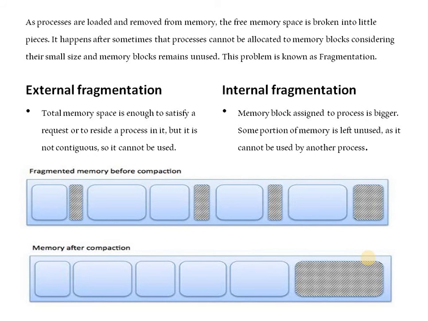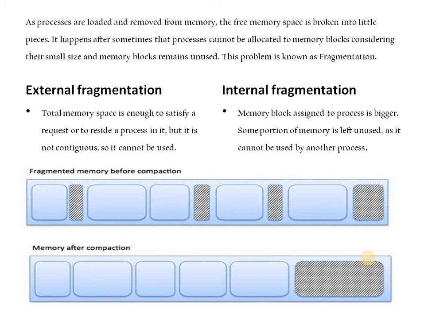Now we will learn about fragmentation. As processes are loaded and removed from memory, meaning memory allocation and deallocation, the free memory space is broken into little pieces. After some time, processes cannot be allocated to these memory blocks because of their small size, and the blocks remain unused. This problem is called fragmentation.